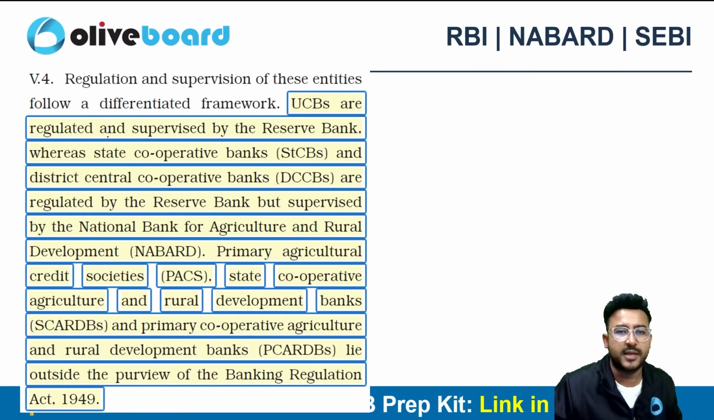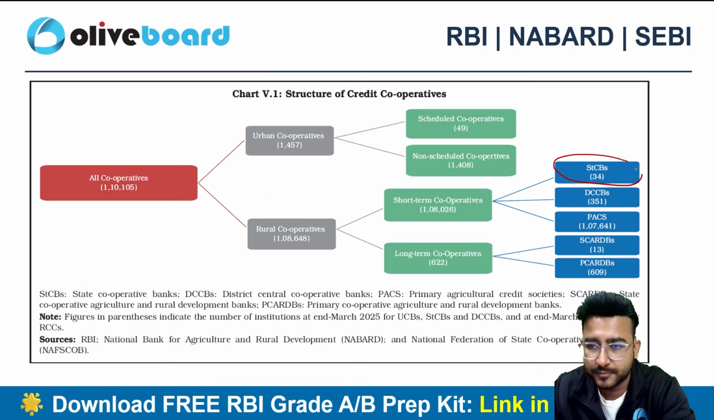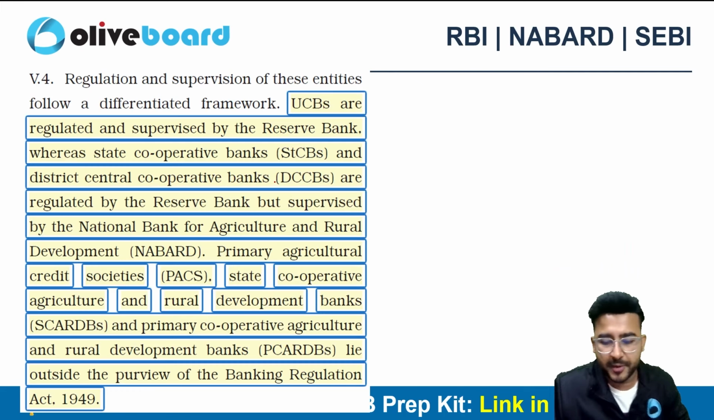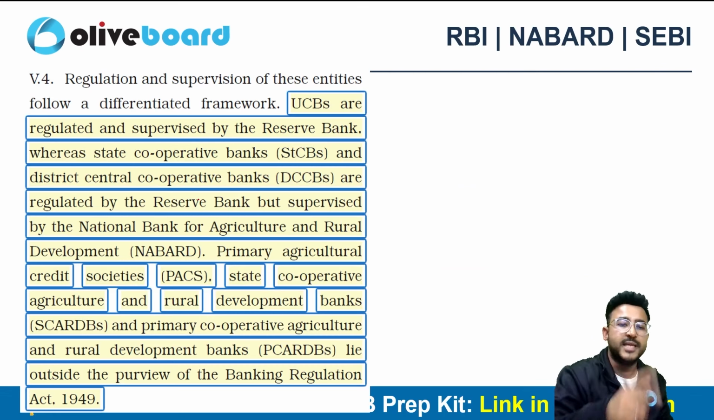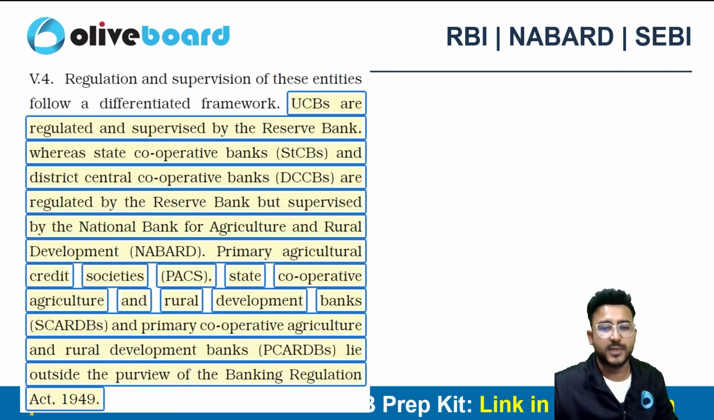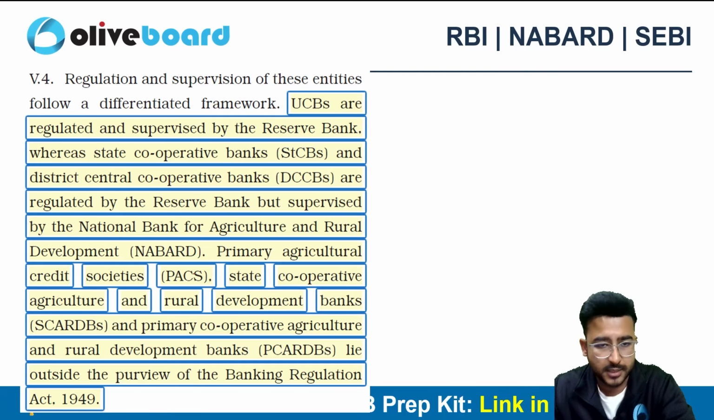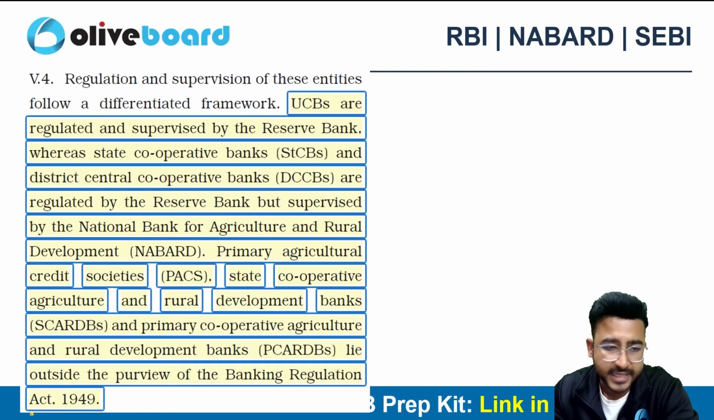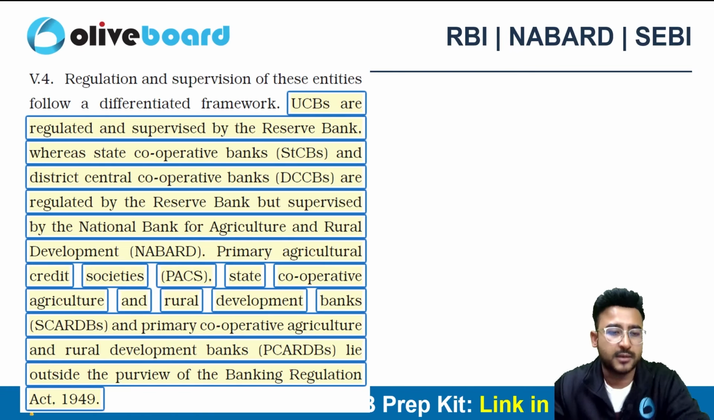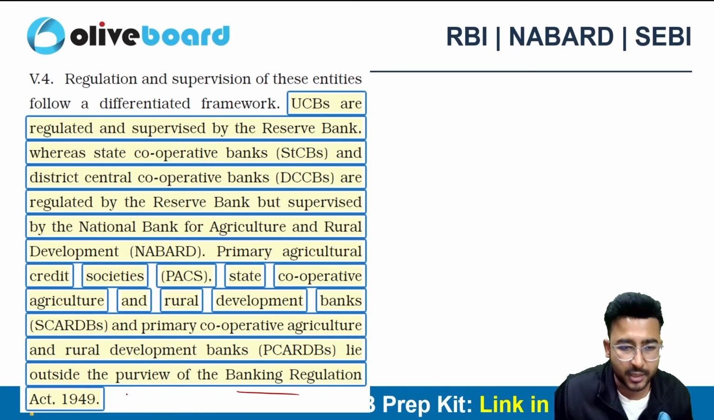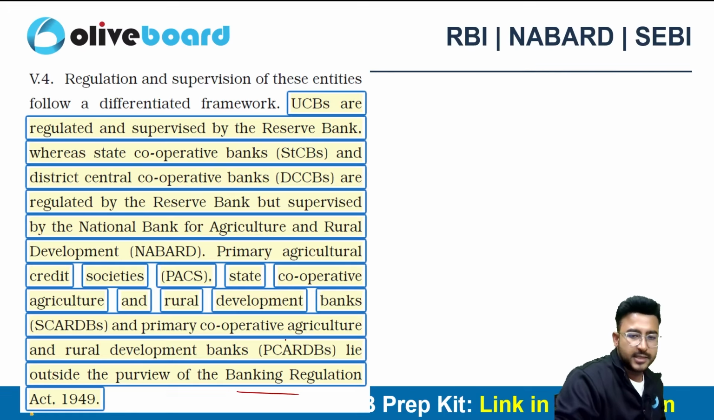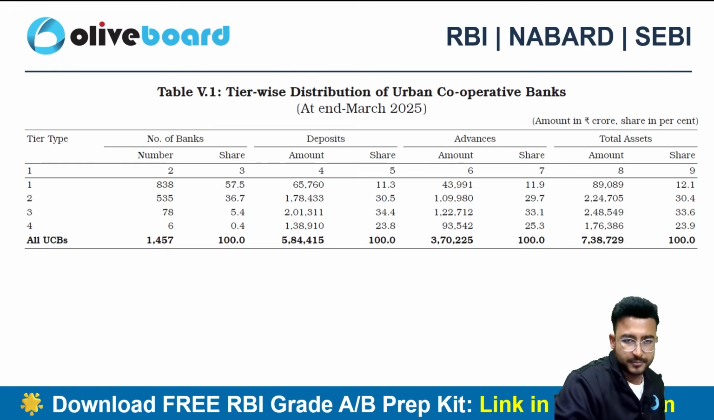UCBs are, we all know, regulated and supervised by the Reserve Bank of India, only RBI. Whereas the state cooperative banks, STCBs, and the district cooperative banks, DCCBs, are regulated by RBI, but they are supervised by NABARD, right? The supervision is with NABARD. Whereas the primary agriculture credit societies, PACS, and the state cooperative agriculture and rural development banks are outside the purview of the Banking Regulation Act here.